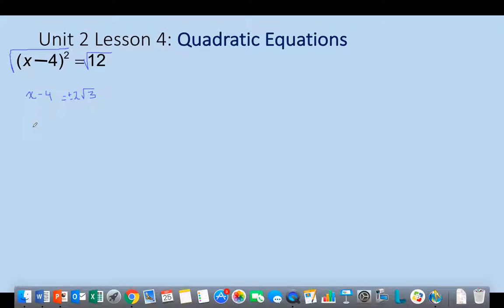Again, my mission here is to solve for x, and so I'm going to add 4 to both sides, which means I'd wind up with 4 plus 2 radical 3, and I would also have 4 minus 2 radical 3. These are my two solutions that would make this equal to each other.